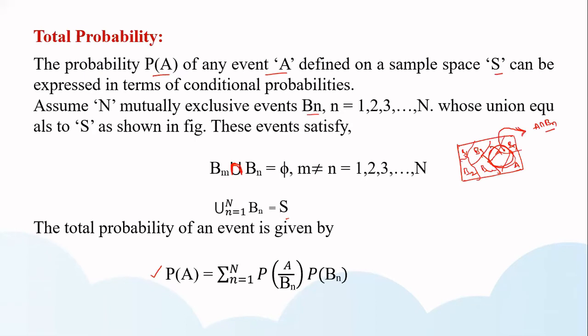Already we have the basic condition: A intersection S, the sample space, is equal to A only. For this I am taking two conditions, equation number 1 and equation number 2.